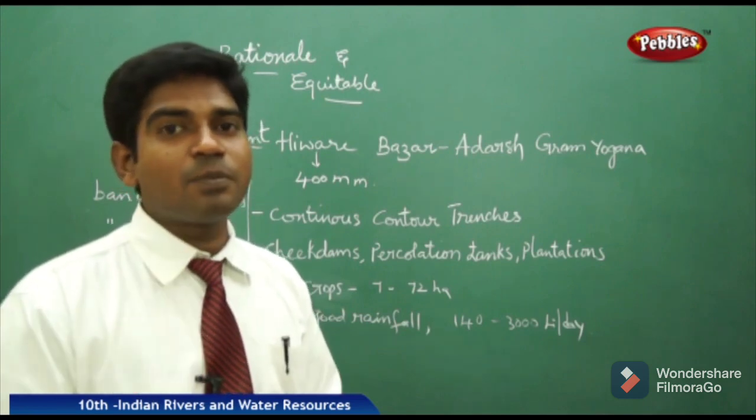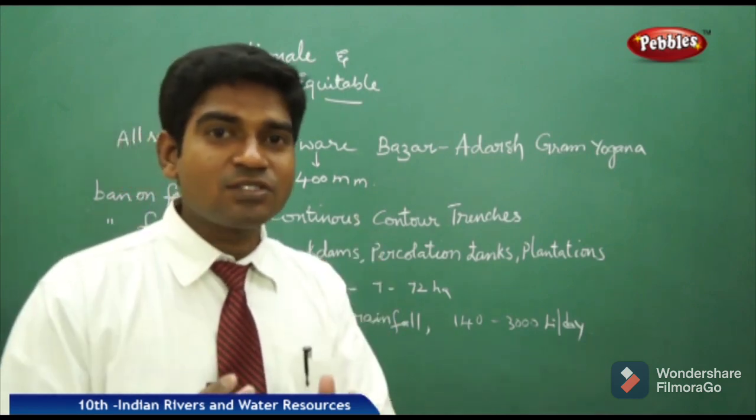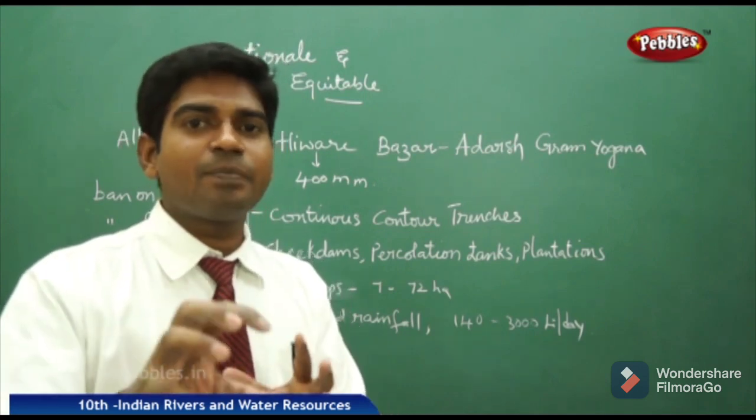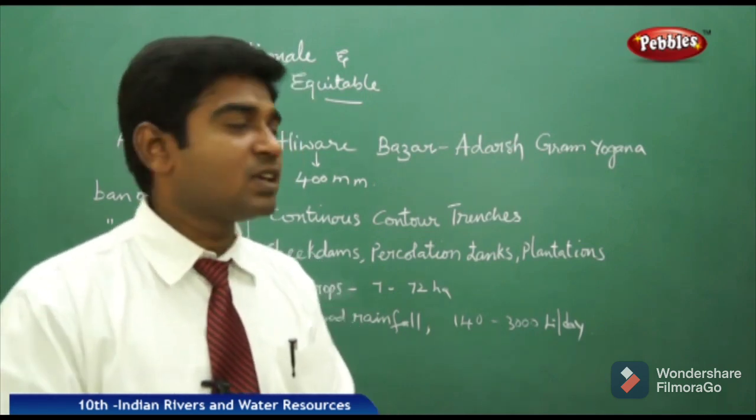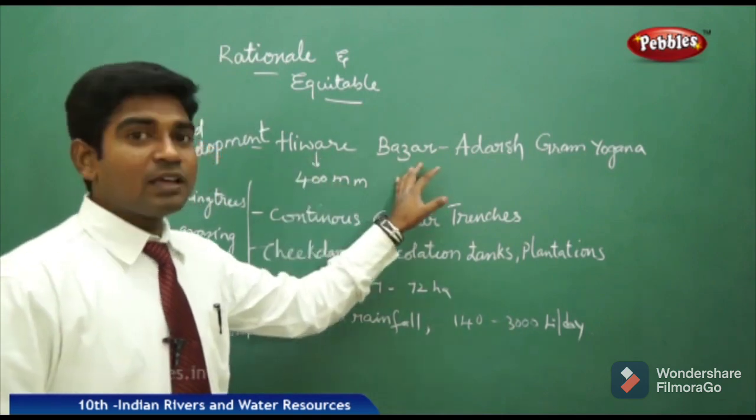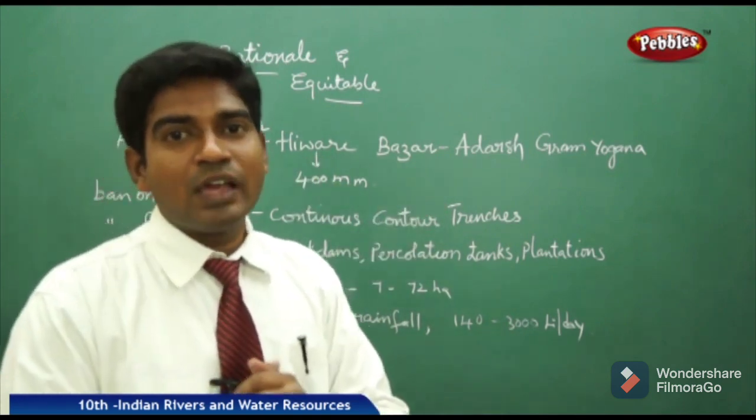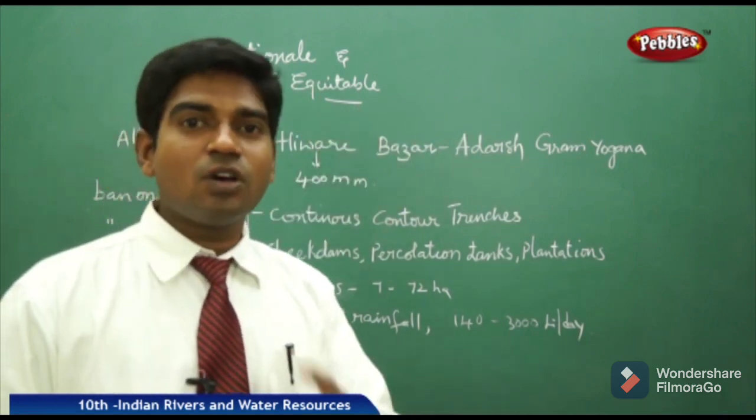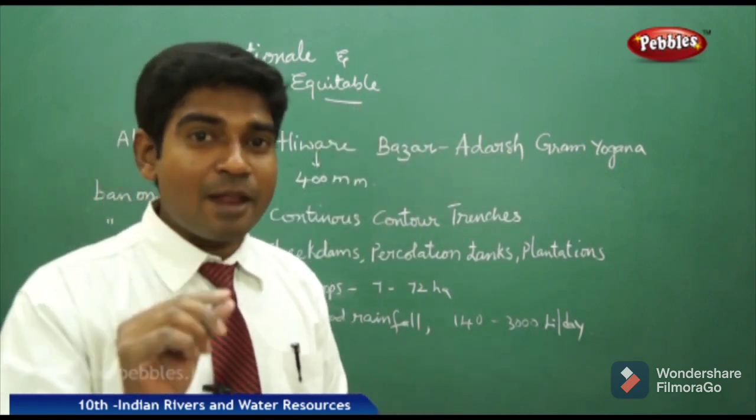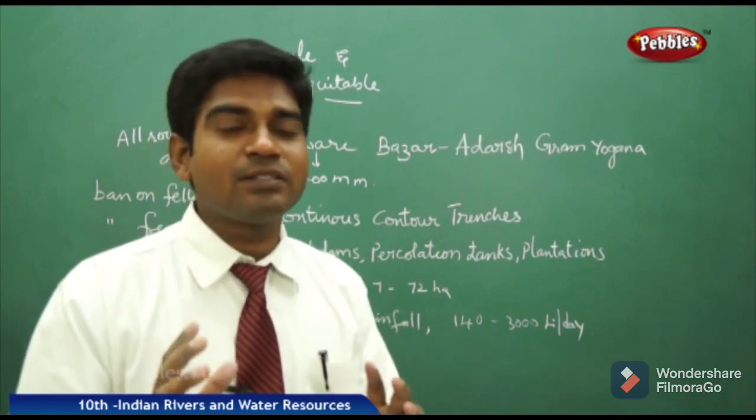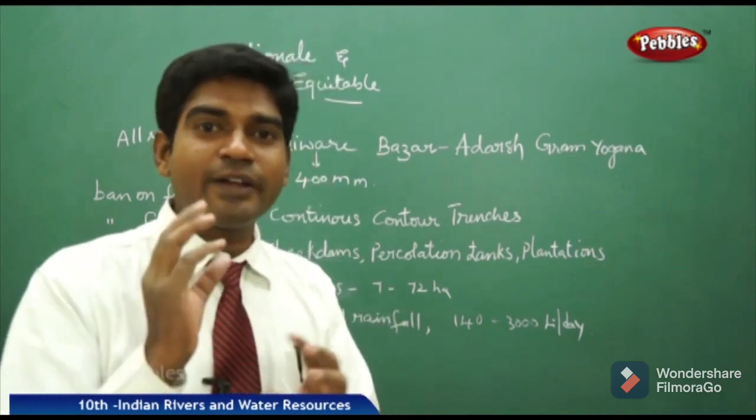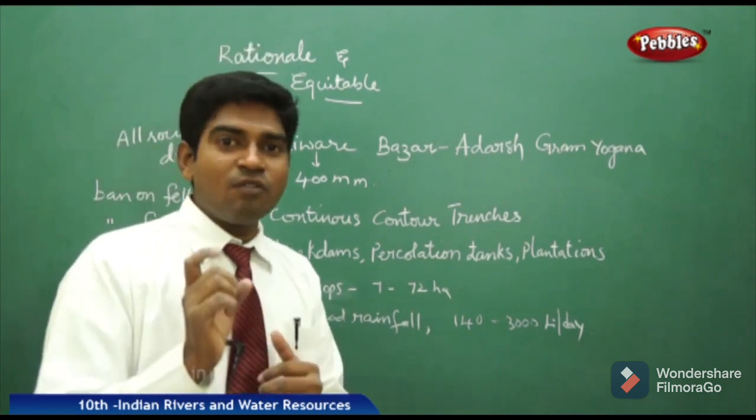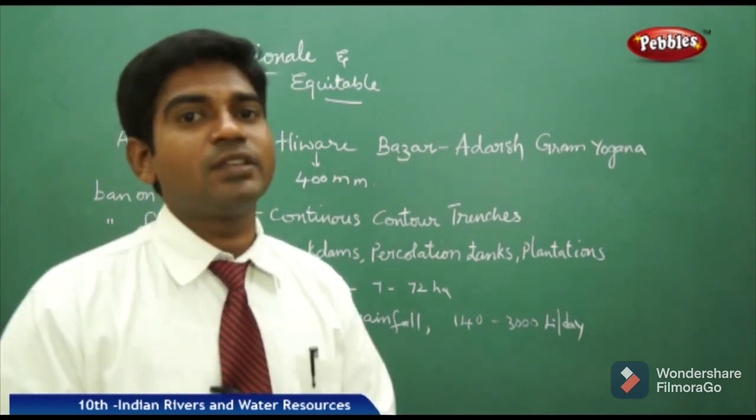So if we plan properly and use our resources rationally with equitable development, definitely we can reach a sustainable extent where we can get some remarkable changes, and Hiware Bazar would be a good example to address the issue of rational and equitable development. When we plan properly, and if everybody cooperates, the society plans something and the government executes it properly, definitely we can get to some point of success where remarkable changes can be noticed.